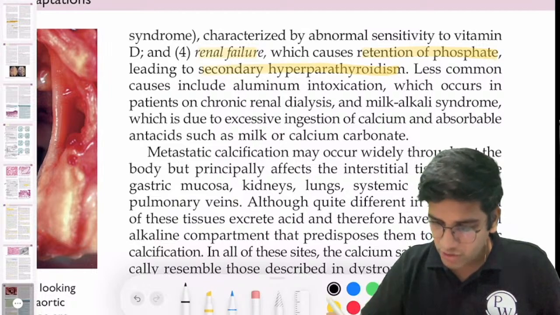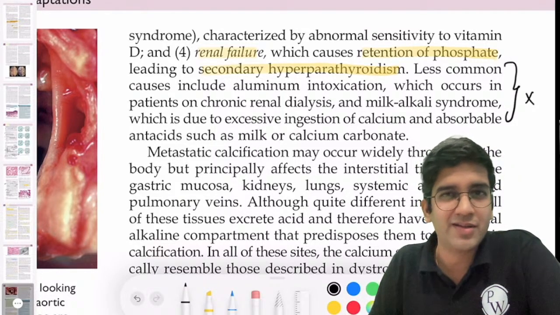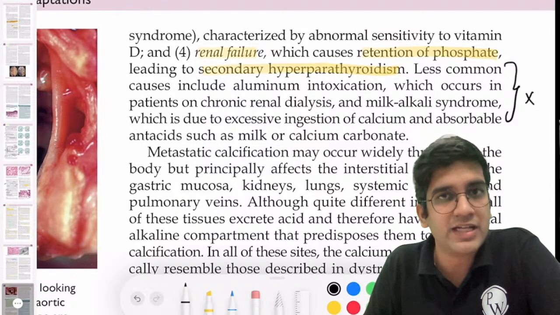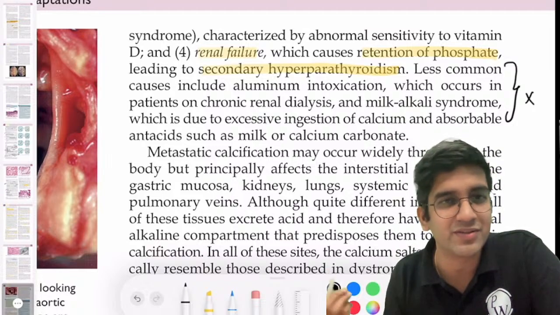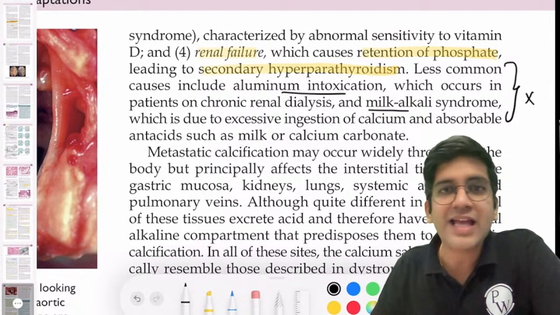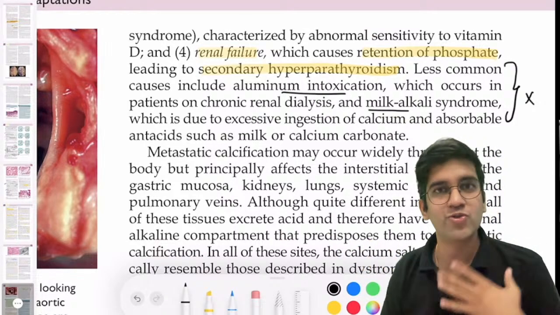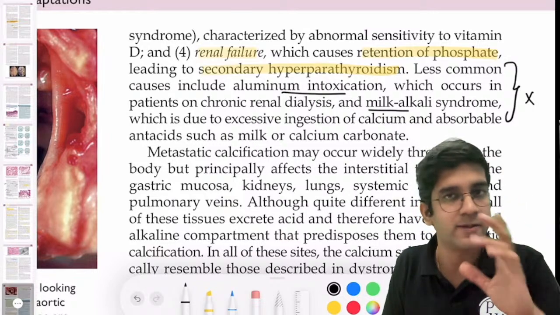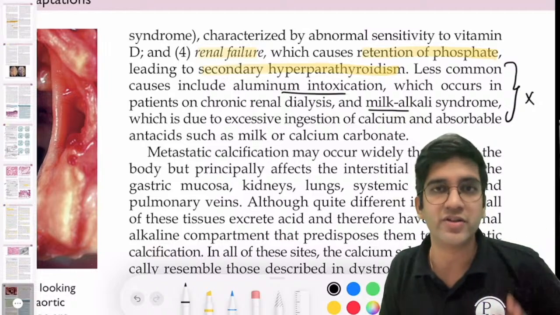These ones are not much important for me. When Robbins in general pathology says less common, it's not really important. Almost 99% of cases of hypercalcemia that you see will be in these 4 only. The rest is 1%, maybe milk alkali syndrome, aluminum intoxication. Hardly happens. If you want to fill up the pages, great. Otherwise, no need to remember that. Our goal is to treat the majority of the population. If you can know 95% about any disease, that is enough. That will be there in close to 100% of your patients in real life, right?